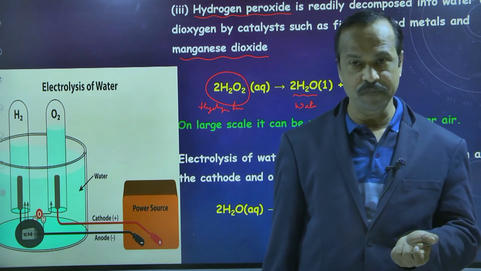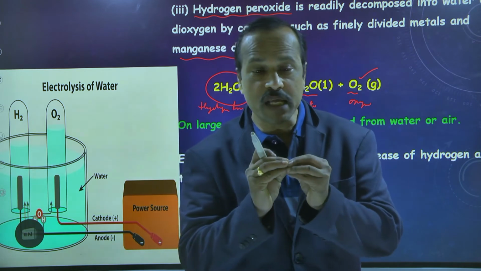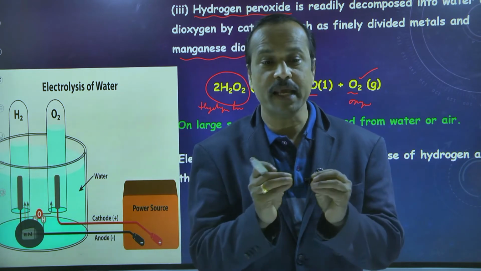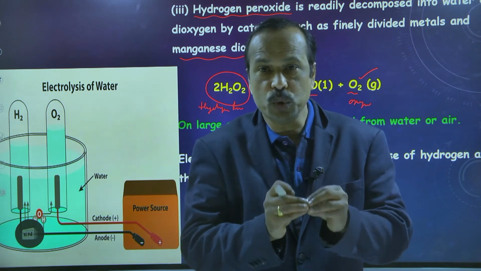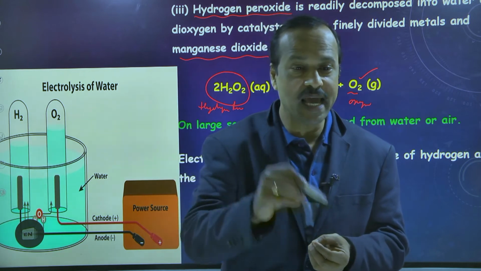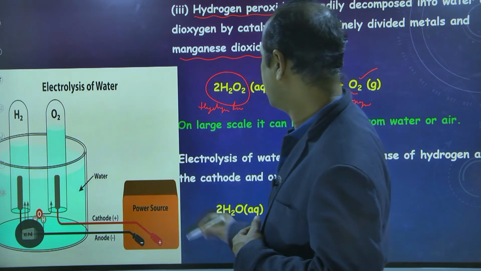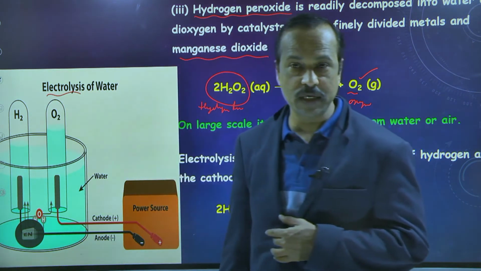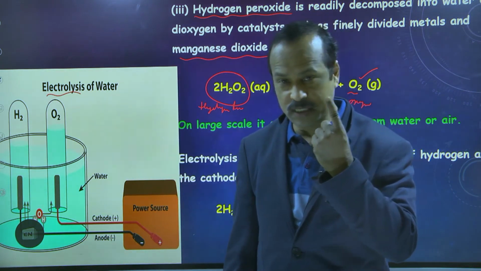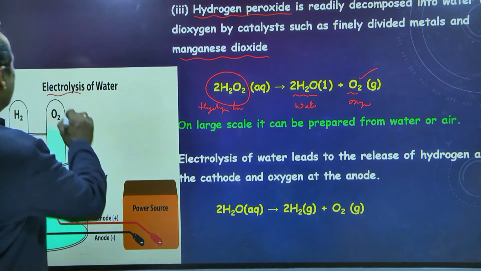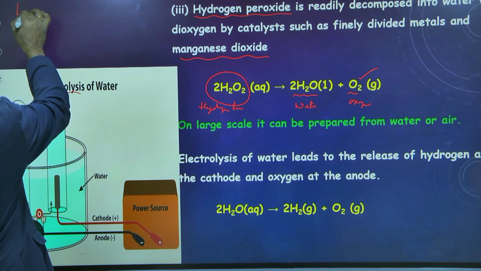Electrolysis is the process of splitting a chemical compound into its constituent substances by passing electricity. The word electrolysis is taken from two words, electric and lysis. Which two words is it taken from?